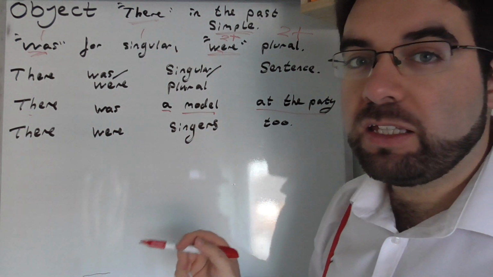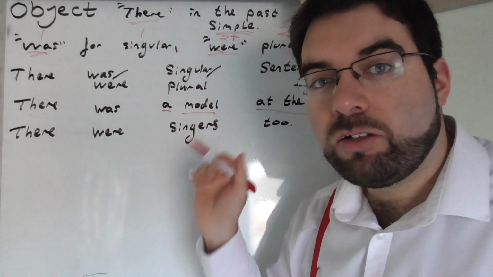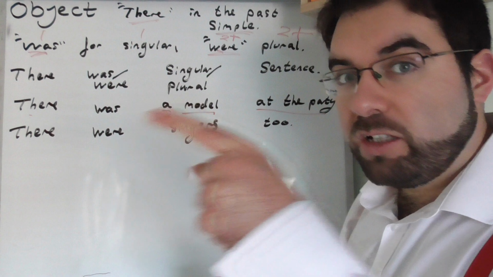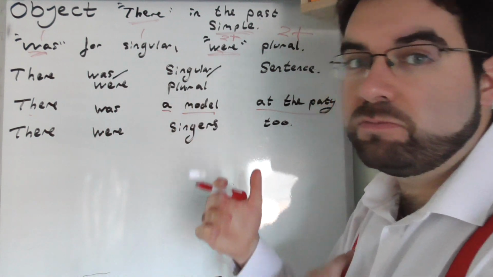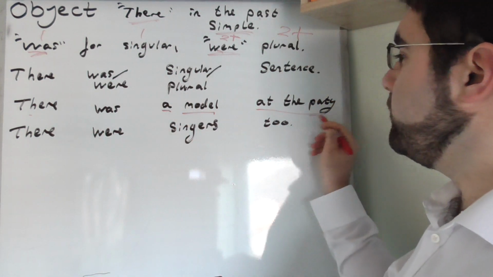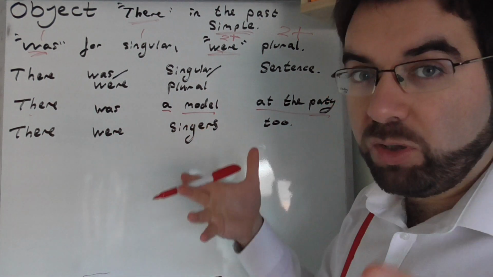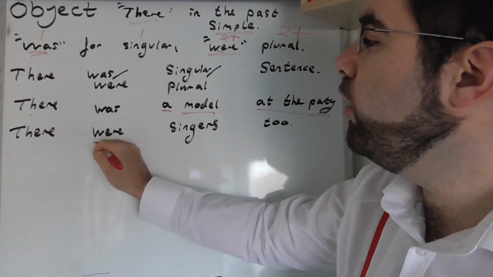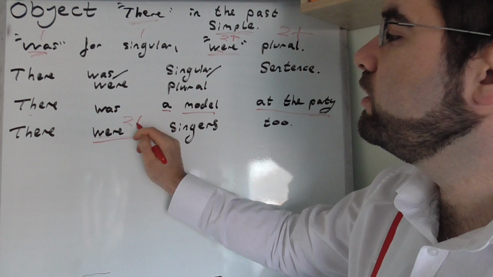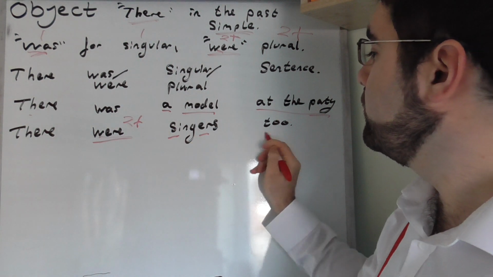Model being the singular object. There was a model at the party. Very good. Party being the event. There were 2 plus singers.